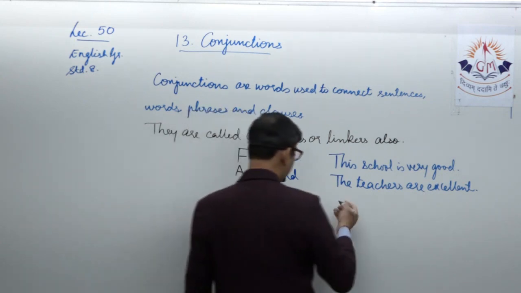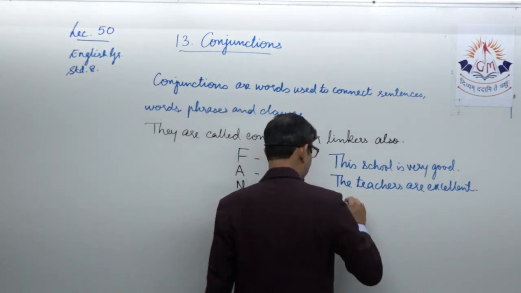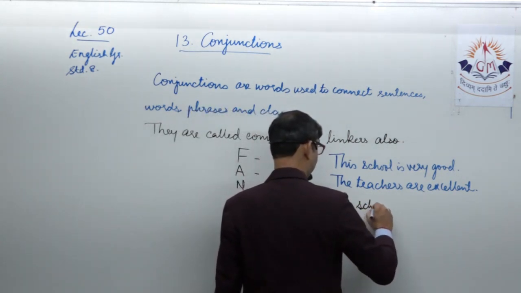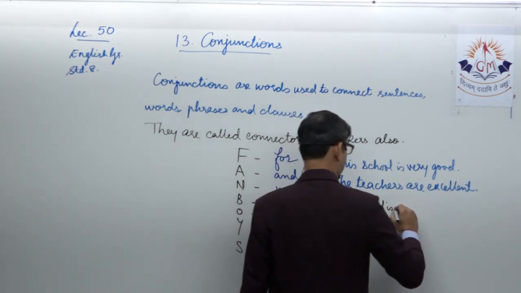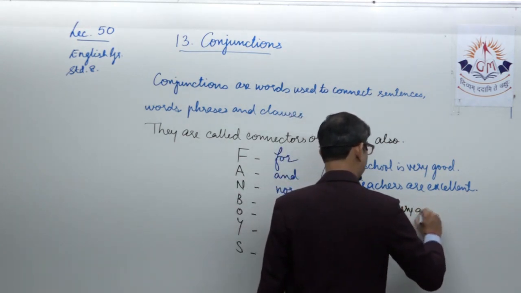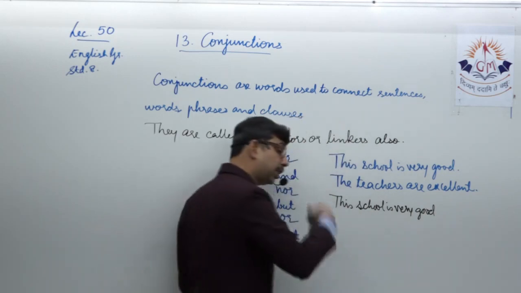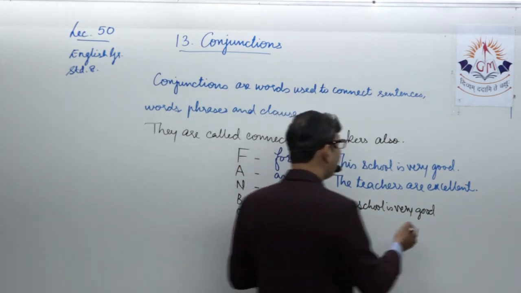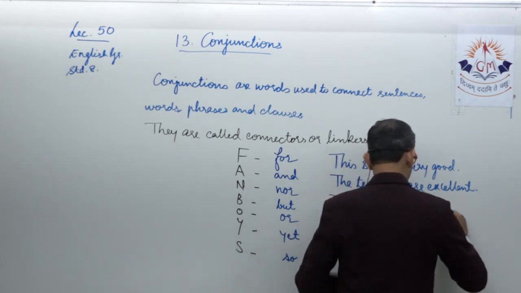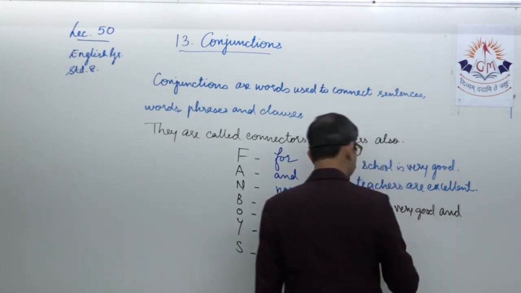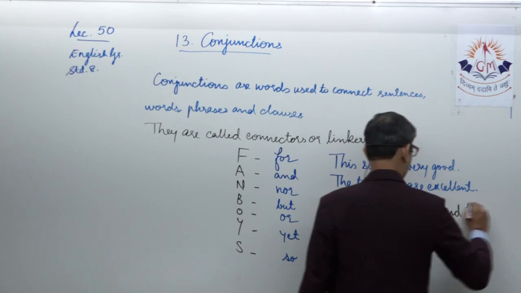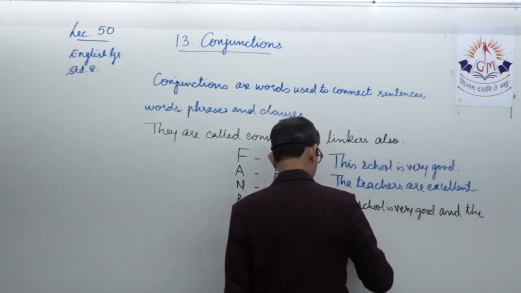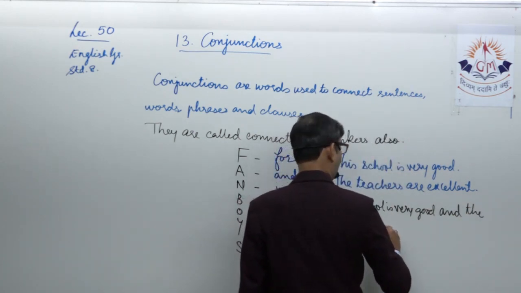Well, it's very simple. This school is very good. And in addition to that, I am saying that the teachers are excellent. So I am just adding the word and. The teachers are excellent.